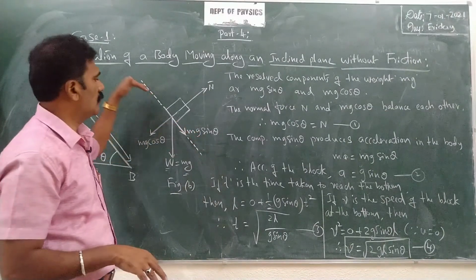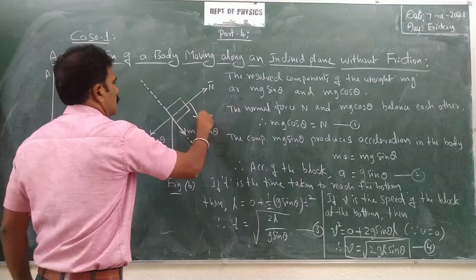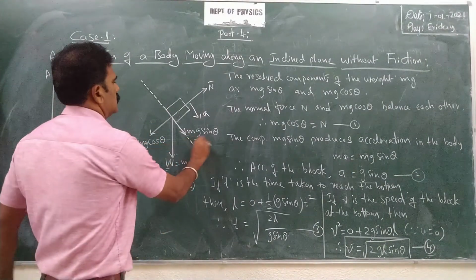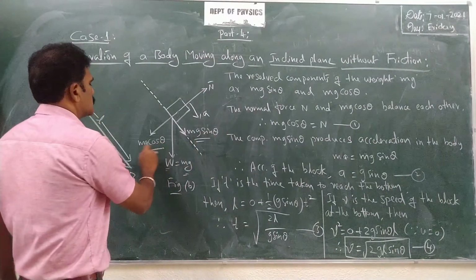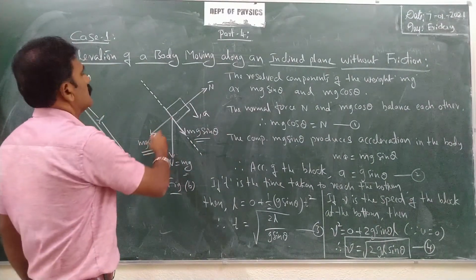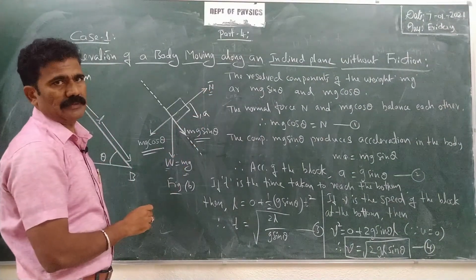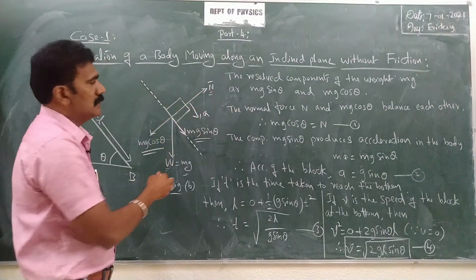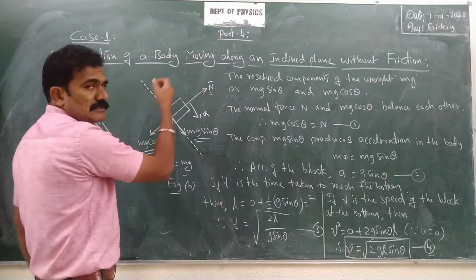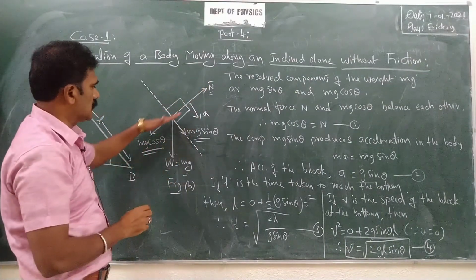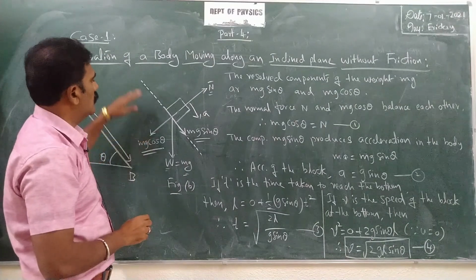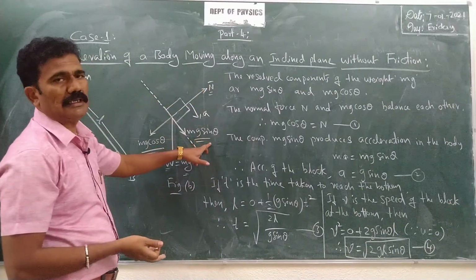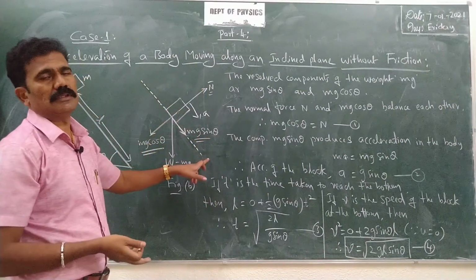Because of this force, the body is accelerated with, let us say, A. Whereas the other component, mg cos theta, is balanced by the normal reaction, which is always perpendicular to the surface and acts in the opposite direction to mg cos theta. When these two cancel each other, the net force acting on the body is only mg sin theta, and that makes the body slide down the inclined plane.